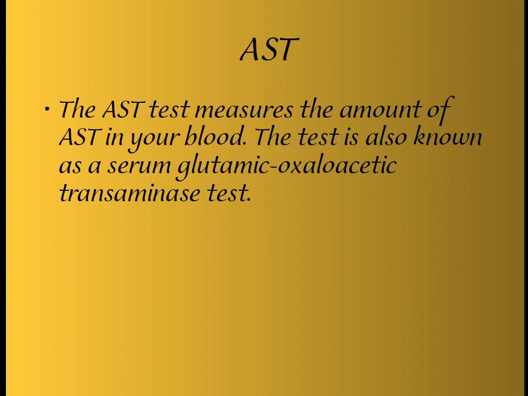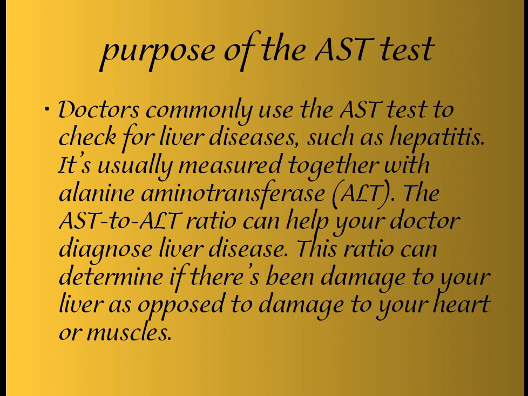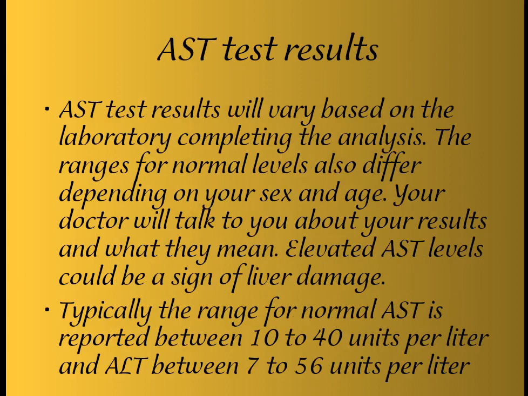The AST test measures the amount of AST in your blood. The test is also known as the serum glutamic oxaloacetic transaminase test. The purpose of the AST test is to check for liver disease such as hepatitis, and it is usually measured together with ALT. The AST to ALT ratio can help your doctor diagnose liver diseases. This ratio can determine if there has been damage to your liver as opposed to damage to your heart or muscles. The test results vary based on the laboratory completing the analysis. The range for normal level also differs depending on your sex and age.